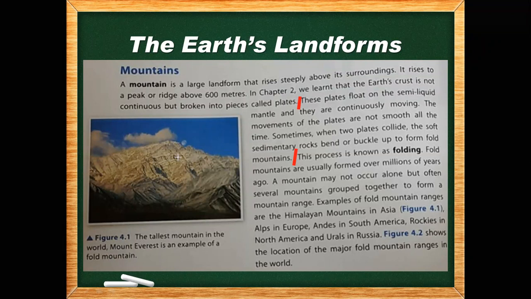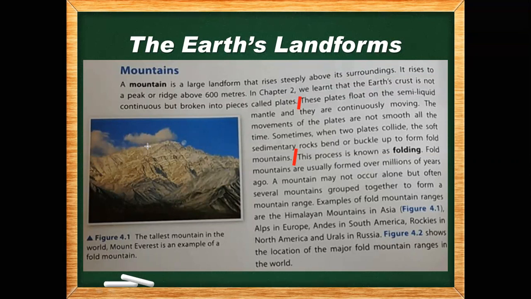These plates float on the semi-liquid mantle and they are continuously moving. Movements of the plates are not smooth all the time. Sometimes when two plates collide, the soft sedimentary rocks bend or buckle up to form fold mountains. Very good. That's great.